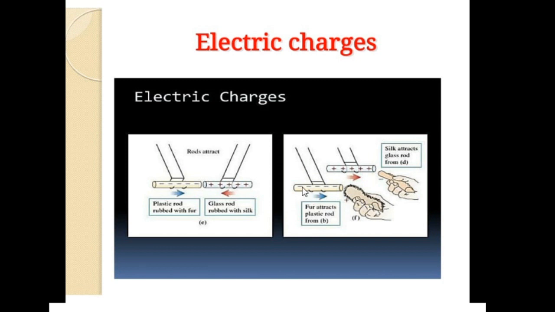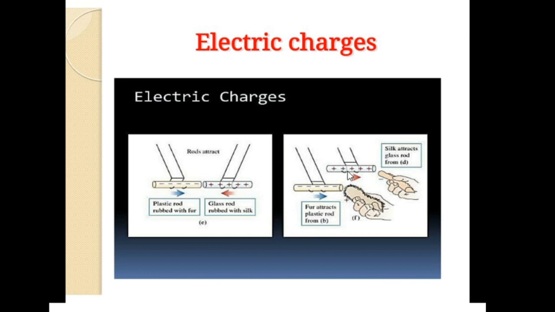When a plastic rod is rubbed on fur, plastic rod gains some of the electrons from the fur, and so it becomes negatively charged, and the fur, after losing some electrons, has become positively charged, and they exhibit force of attraction.